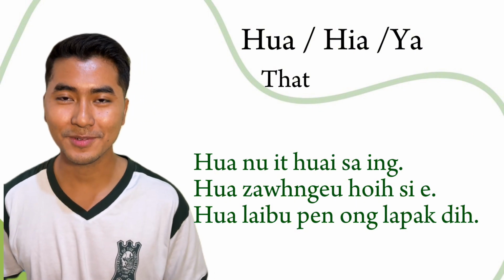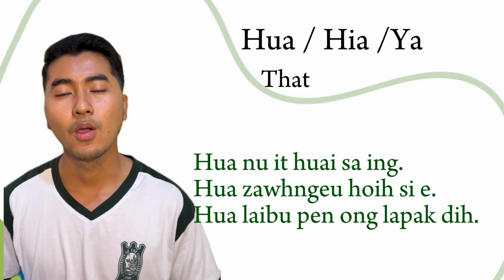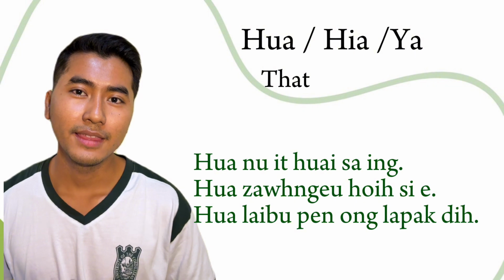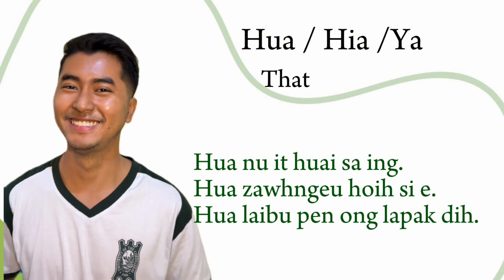And the next example sentence is "Hoa dọn nghèo hội xìa." Hoa dọn nghèo hội xìa. Okay. Which means that cat is beautiful. That cat is beautiful. Alright.